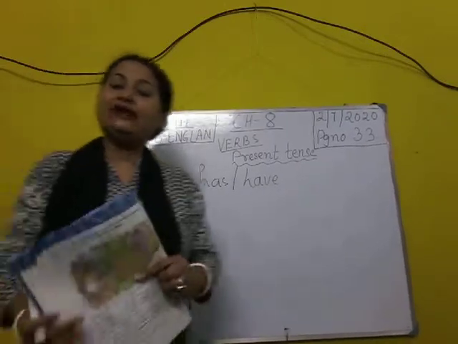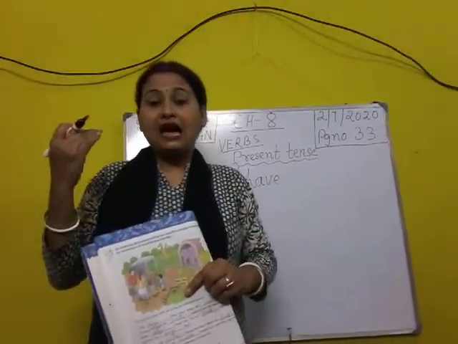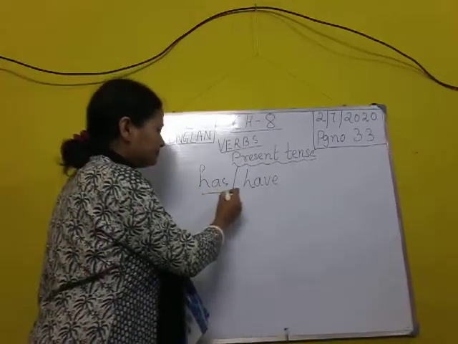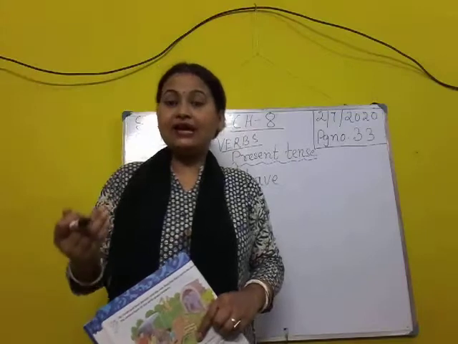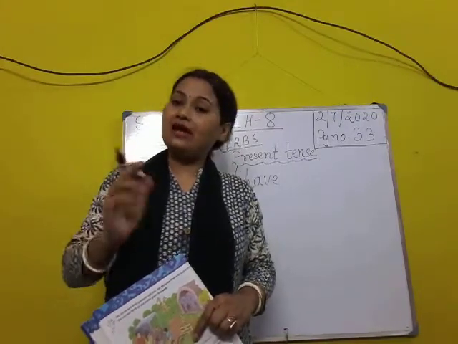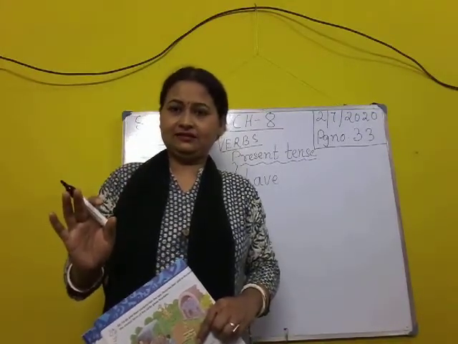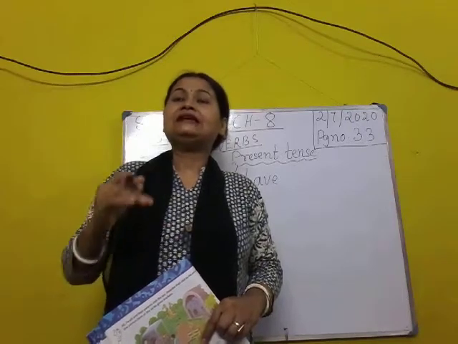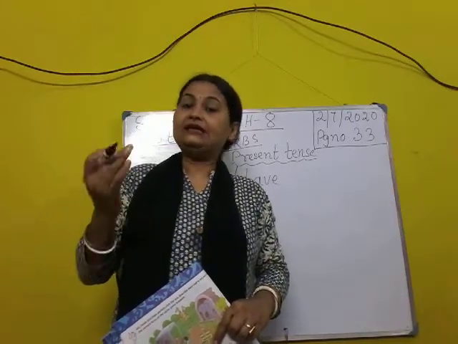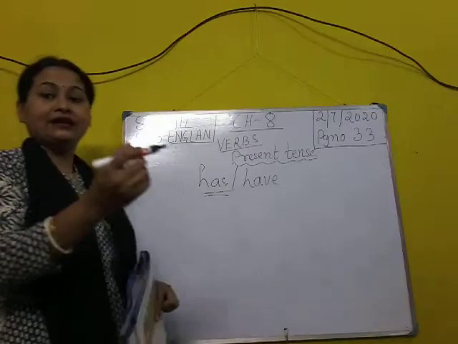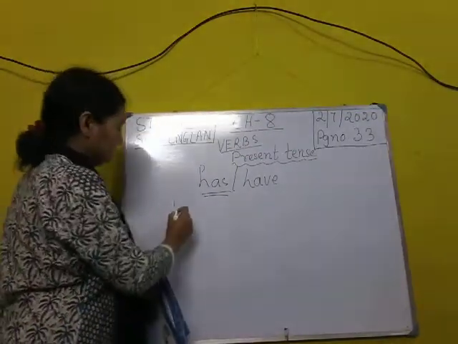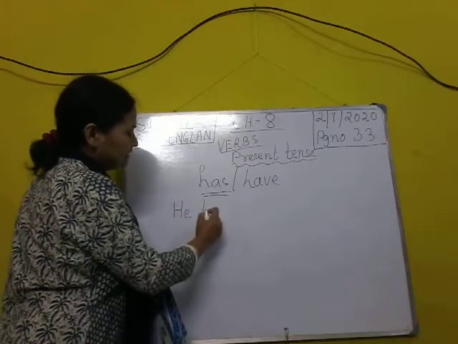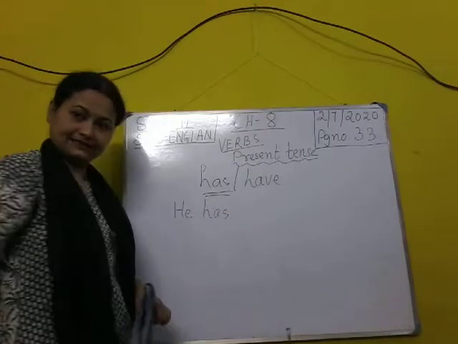First of all, let us see where to use has. When we are talking about a subject that is 1 in number, suppose he. I'm talking about a boy and I'm using the pronoun he for the boy. He has.